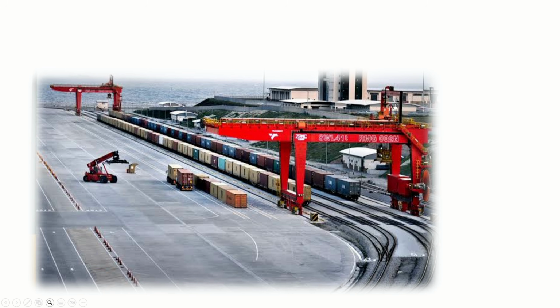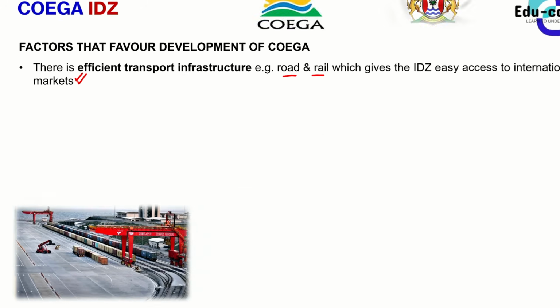Because let's just say that my company is somewhere far away from here. For it to be able to get to the international markets, there is an efficient transport system that is close to this Coega IDZ. So you can just make your products there at the Coega IDZ, and then you can use these railway lines, or road transport, or air transport to transport your goods from there to the port of Ngqura, whereby you can sell them to the international markets as well.